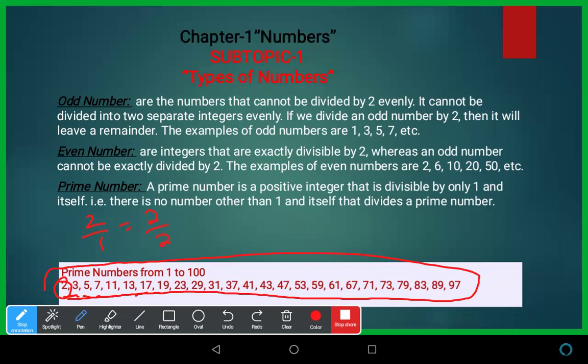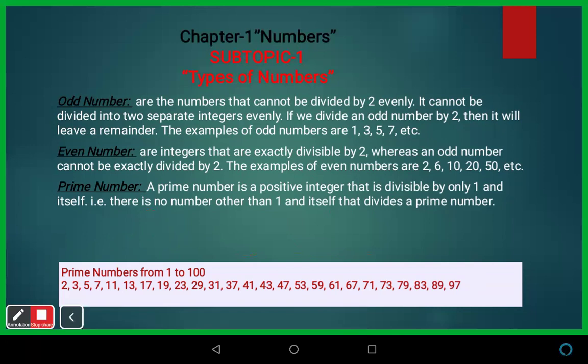I hope you understand this concept of odd numbers, even numbers, and prime numbers. Now, moving towards the next.